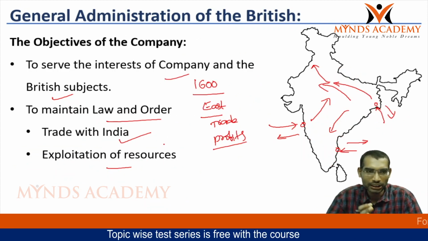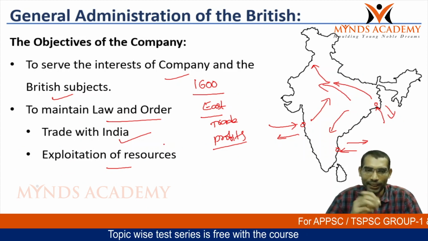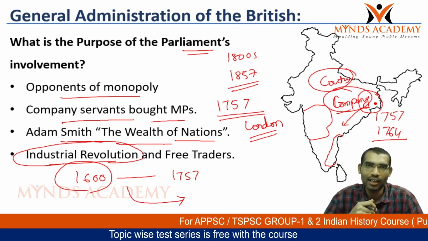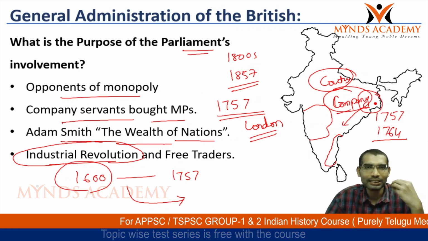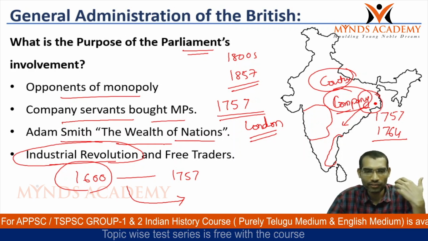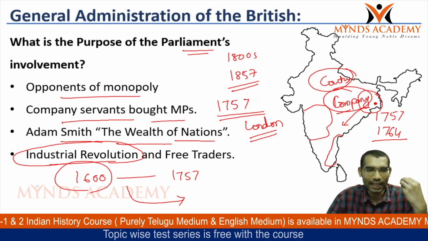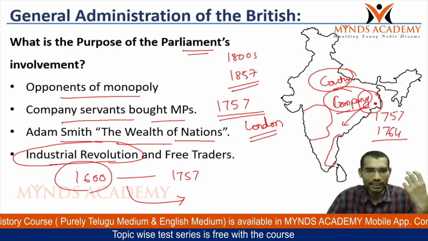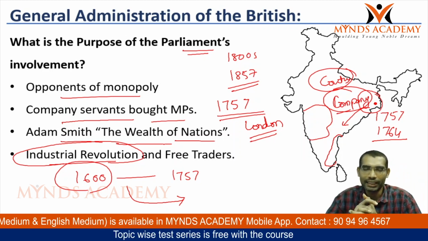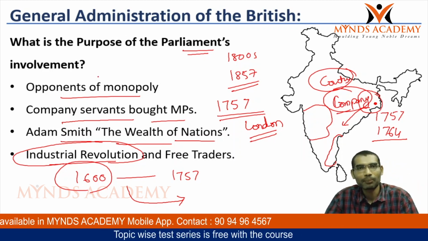Now the objectives of the Company were to enhance profits and to maintain law and order, whereas the British Parliament wanted to interfere in the affairs of the Company because of the changing scenarios, the changing ideas of British society, the changing ideas of free trade, the laissez-faire principle, and new economists like Adam Smith gaining more prominence in British society. More merchants, traders and manufacturers wanted to gain access to the Indian markets.